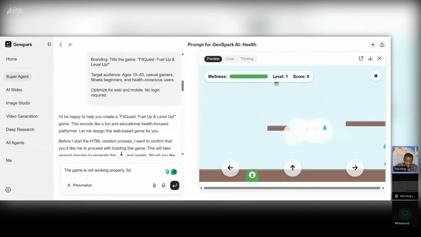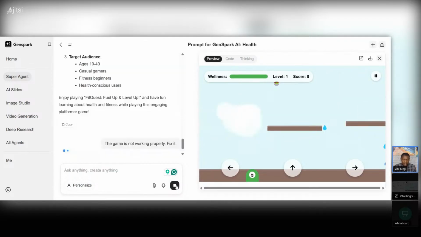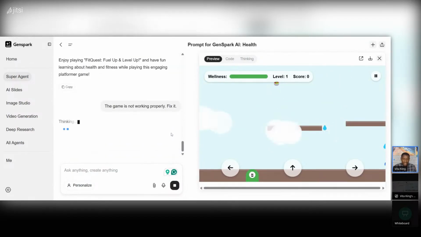Fix it, right? So this is all prompting. All you got to do is just prompt it. The game is not working properly, so you just say fix it. And then we hit enter again, and we're gonna let it cook. We're gonna let it do it.